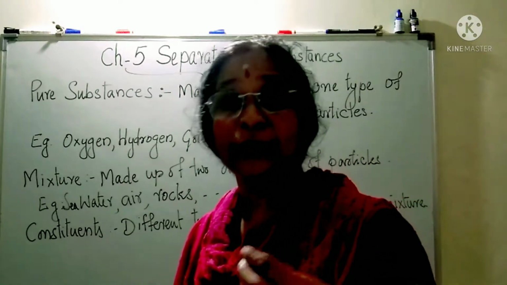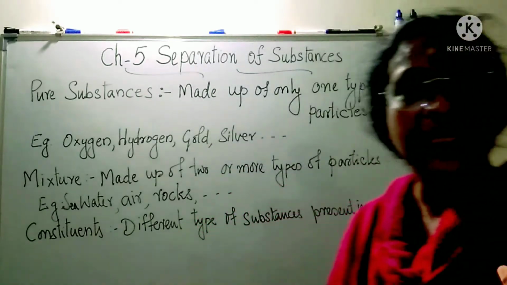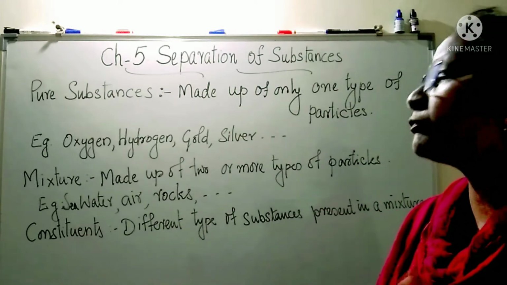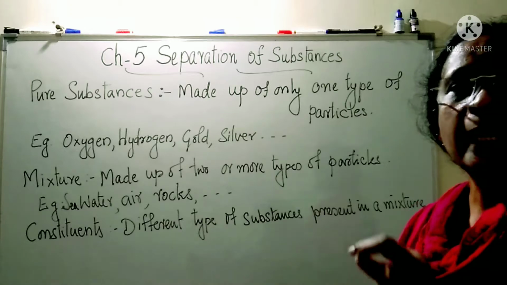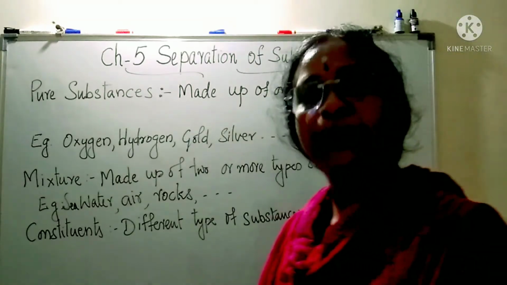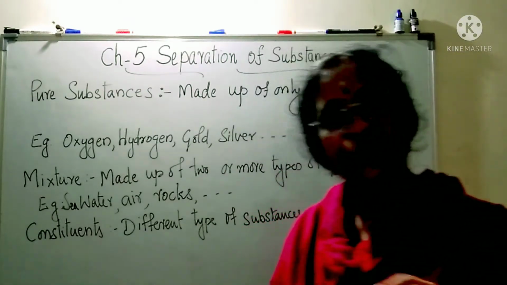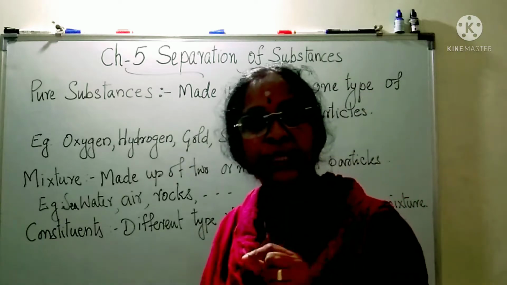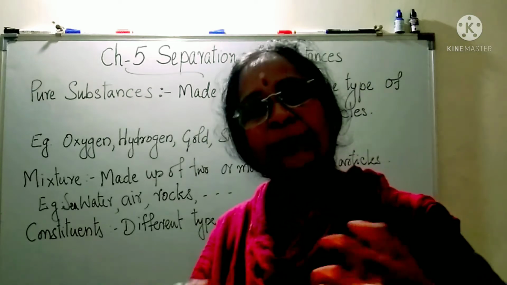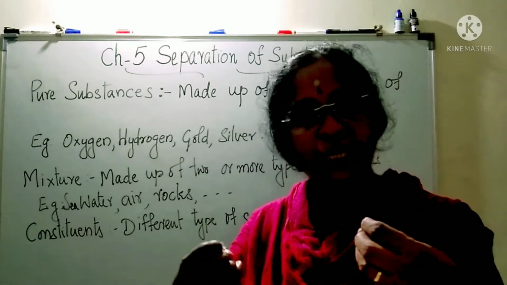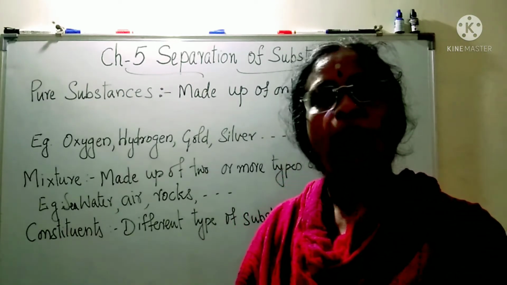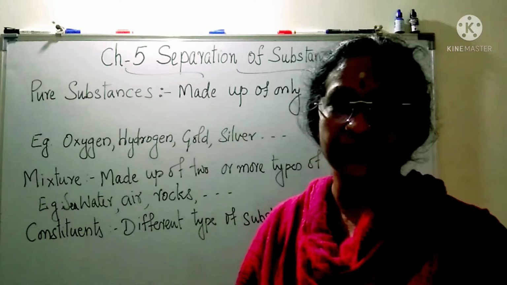Before separation, we should again learn some basic concepts about substances. Substances mainly are of two types: pure substances and mixtures. Now, what are pure substances? Pure substances are made up of only one type of particles. It means if you break any pure substance and take particles from any side of that substance, all the particles will be similar.